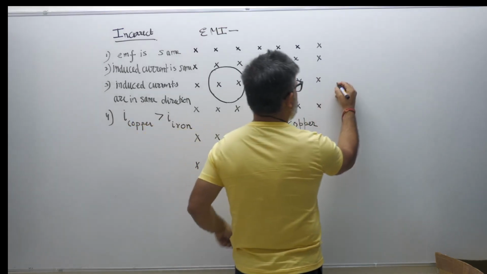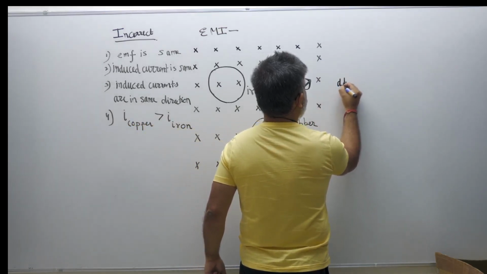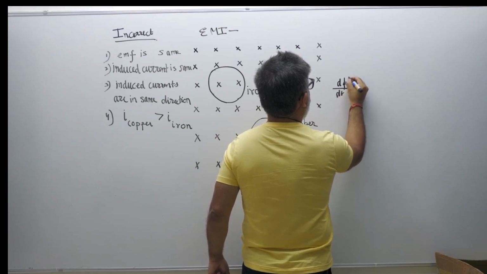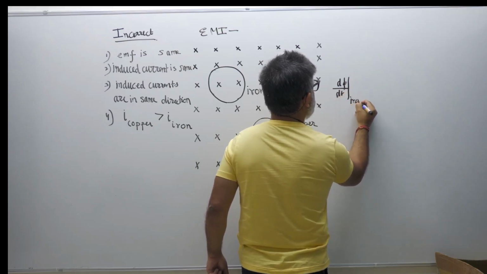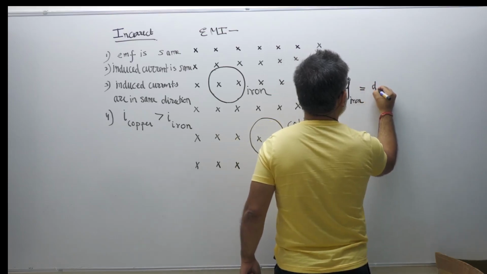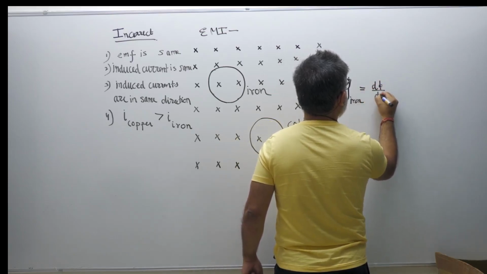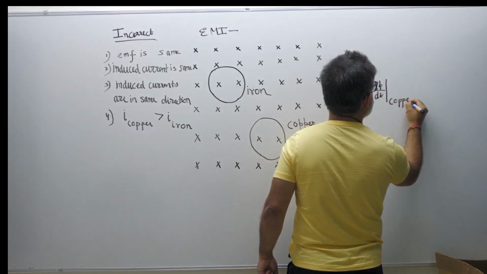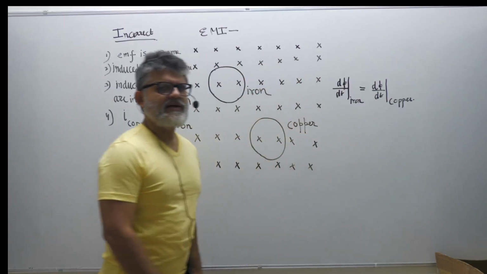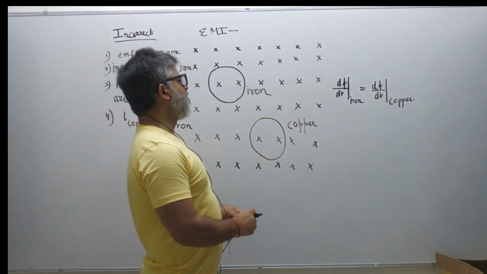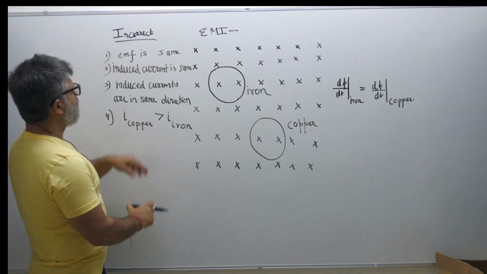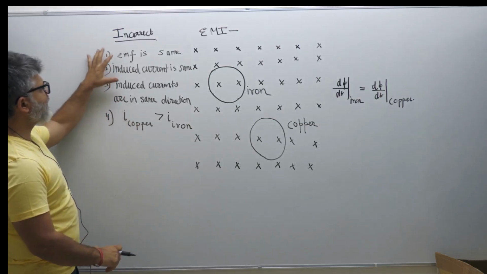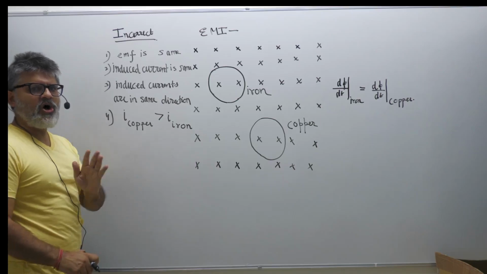So dΦ/dt for the iron is equal to dΦ/dt for the copper. Both are identical. Now let's talk about the question. The question is, which of the following is an incorrect statement, a wrong statement, right?